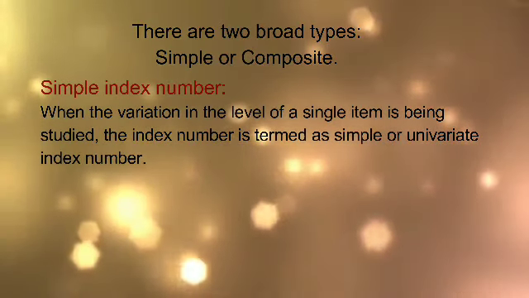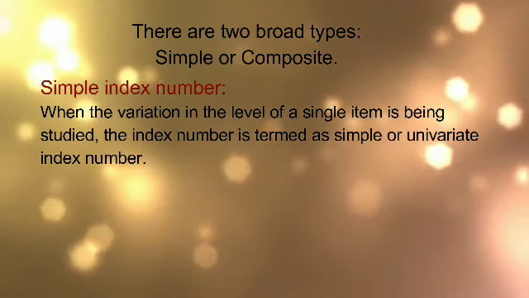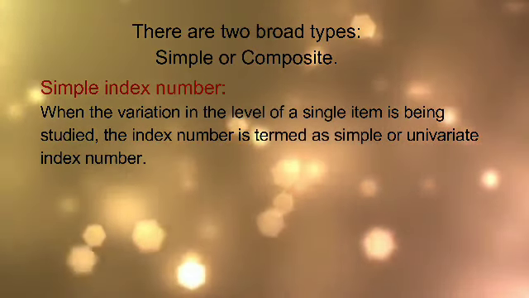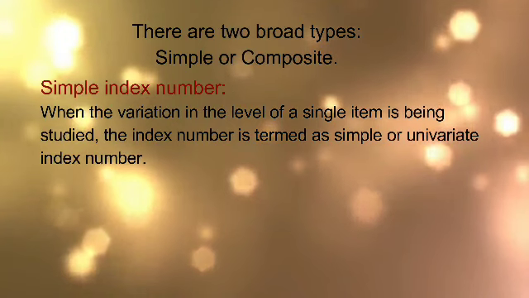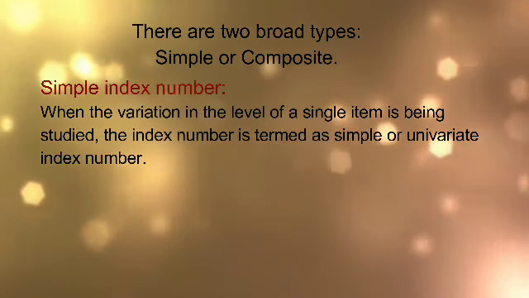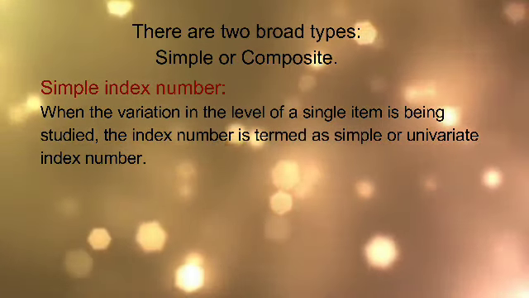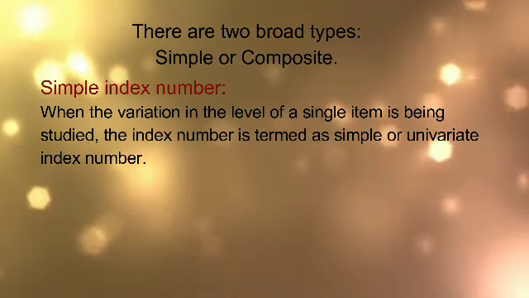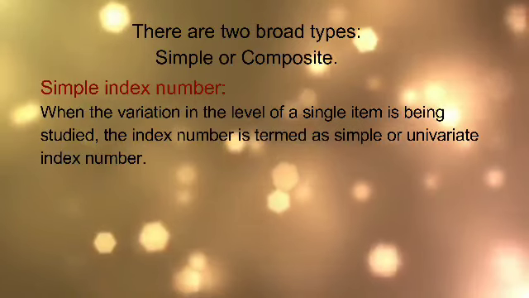Price of bread in the year 2006 and 7. So when you compare the price of bread in the year 2006 and 7, the price value gradually decreased. So here a single item will be considered for the comparison purpose. That is called a simple index number.